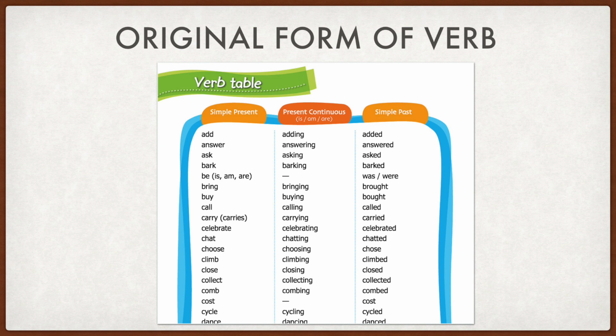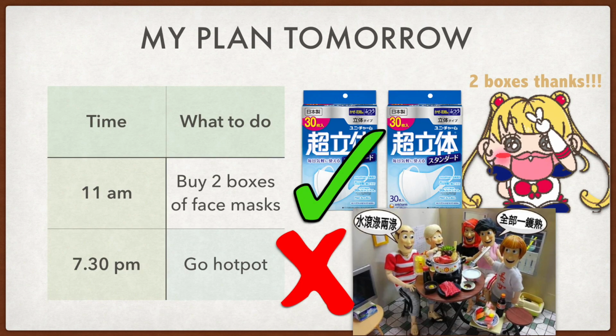If you are not sure about the original form of verb, you can go to the verb table at the end of your textbook, and then you will see the first column of the verb table. They are all the original form of verb. Then we will look at some examples on using future tense.